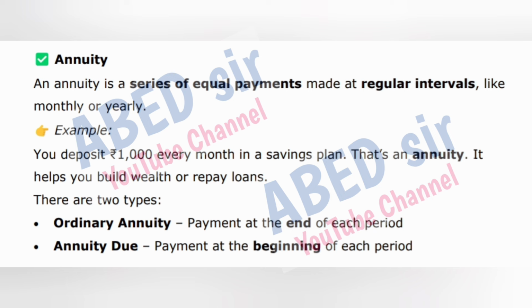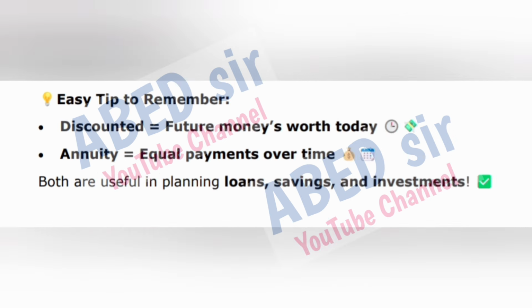Ordinary annuity: payment at the end of each period. Annuity due: payment at the beginning of each period. Easy tip to remember: discounted is equal to future money's worth today. Annuity is equal to equal payments over time. Both are useful in planning loans, savings, and investments.